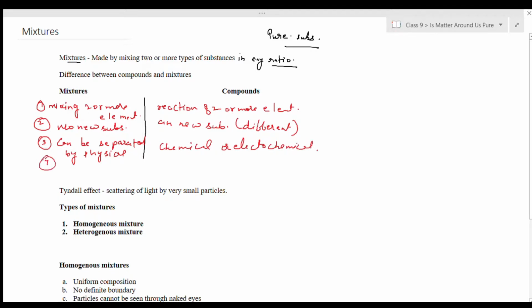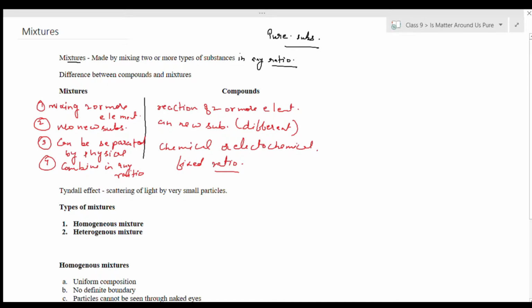Another major difference is that mixtures combine in any ratio, whereas compounds are formed when elements combine in a fixed ratio. So these are four differences between mixtures and compounds.